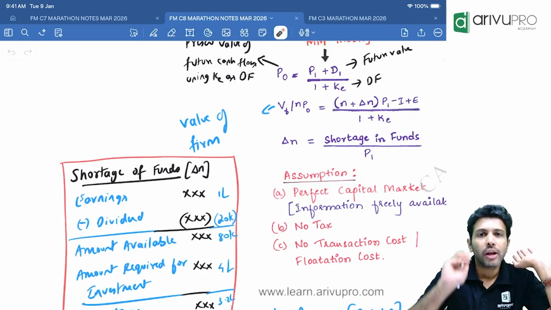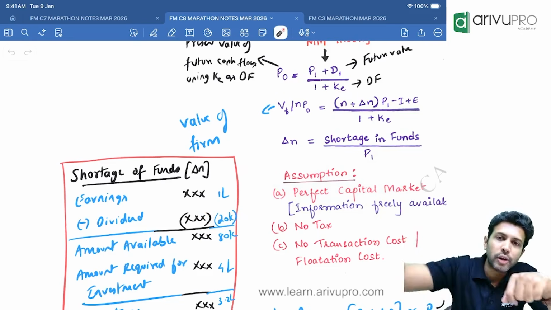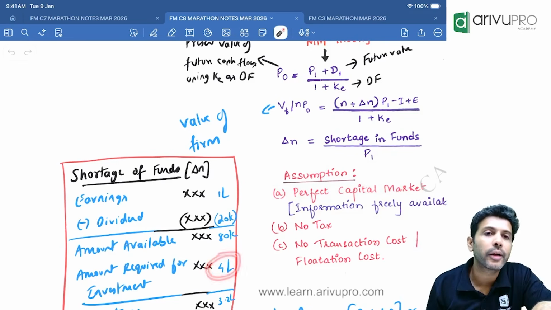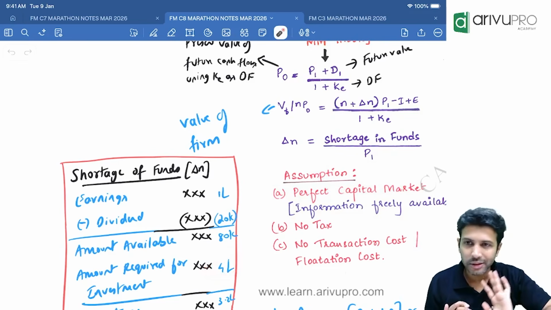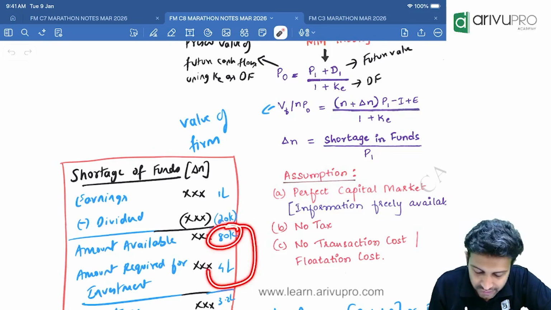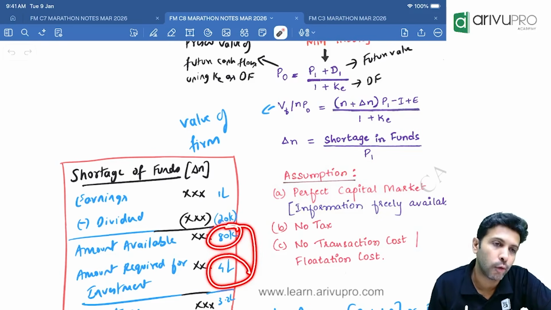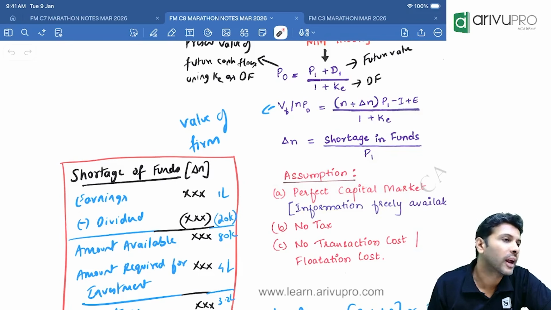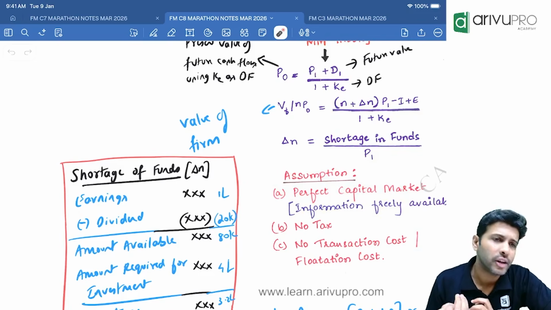Now the company wants to start a new project for which 4 lakh is required. All numbers are assumed. We have 80,000, and we need 4 lakh for the future project. So do we have a surplus or a shortage? A shortage of 3,20,000. If you have a shortage, it means we have to raise it by issuing new equity shares.